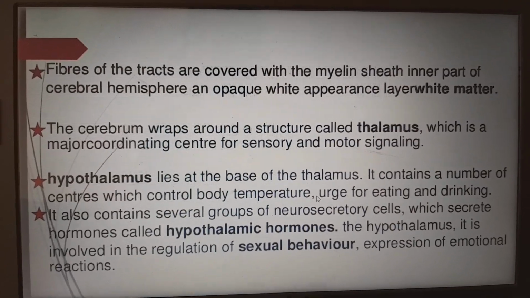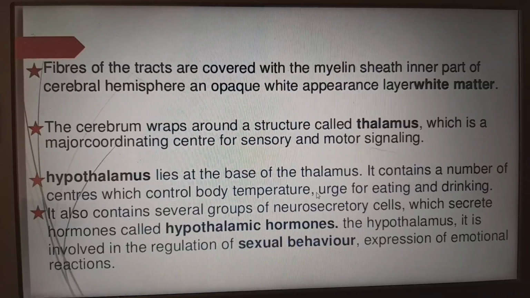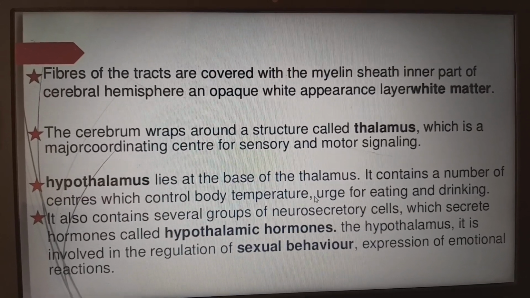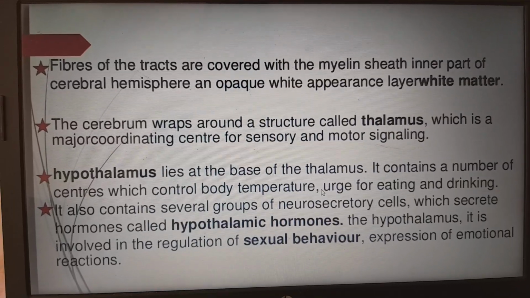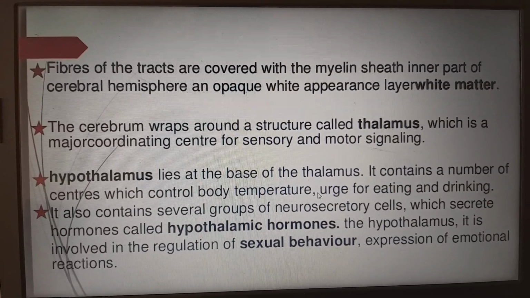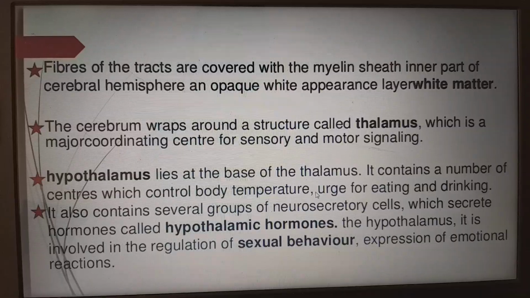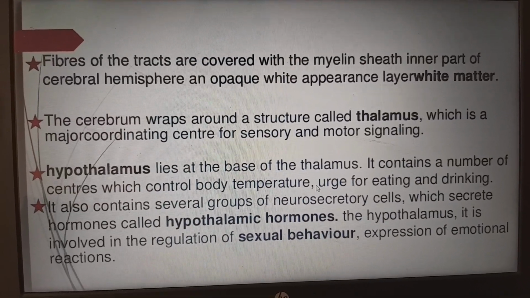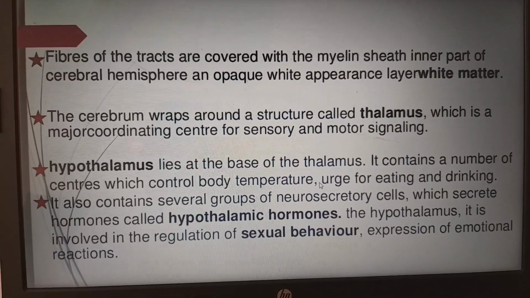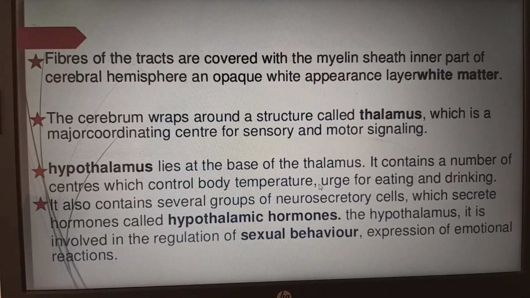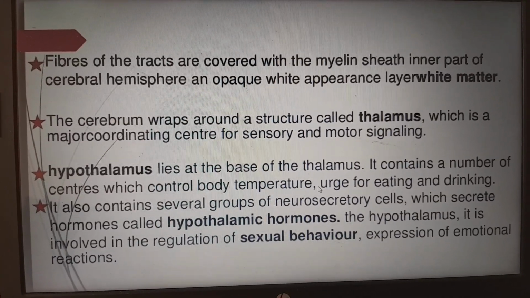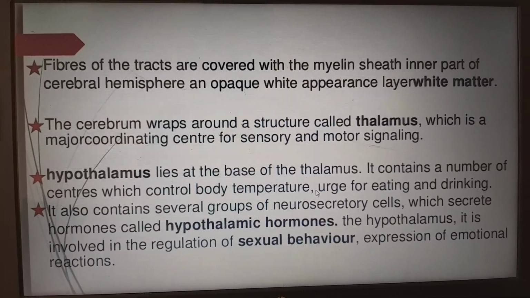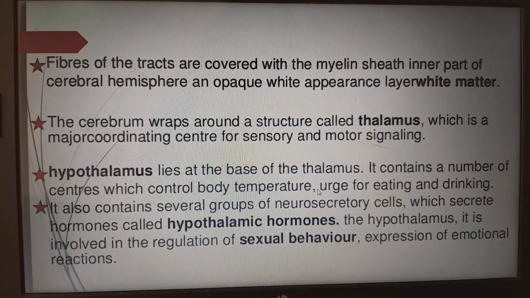The cerebrum wraps around the structure called the thalamus, a sensory relay station, which is a major coordinating center for sensory and motor signaling. Next, the hypothalamus, which lies at the base of the thalamus. It contains a number of centers which control body temperature and the urge for eating and drinking. It also contains several groups of neurosecretory cells which secrete hormones called hypothalamic hormones. The hypothalamus is involved in the regulation of sexual behavior and expression of emotional reactions.